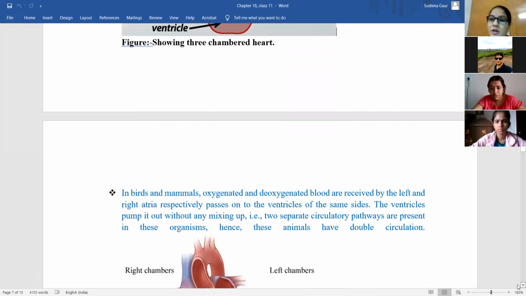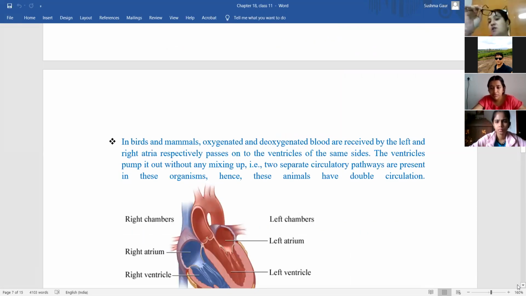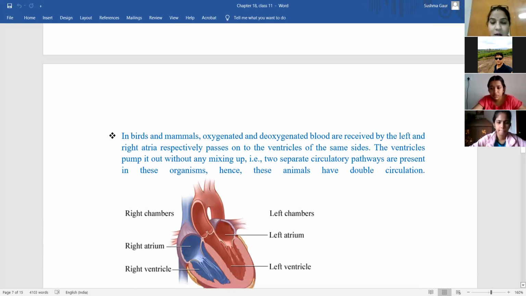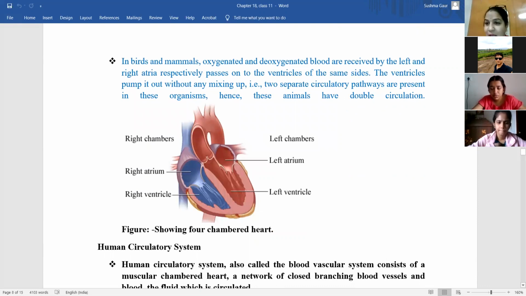So it is also known as incomplete type of double circulation. In case of birds and mammals, now I am explaining you 4-chambered heart. 3-chambered heart समझ में आया ना सबको? Should I proceed? Or should I explain you 3-chambered heart once more? Ma'am, can you first explain 4-chambered heart first? Achha.